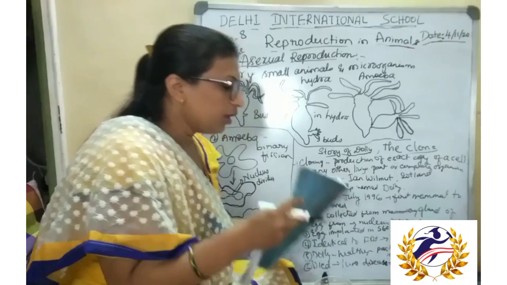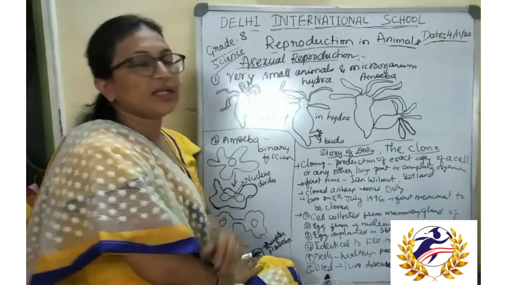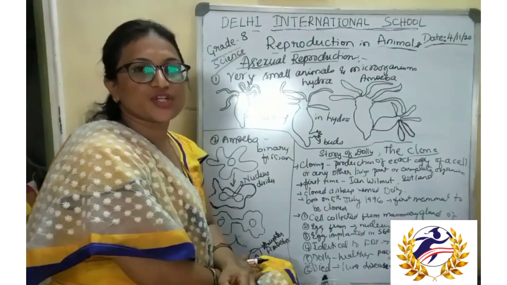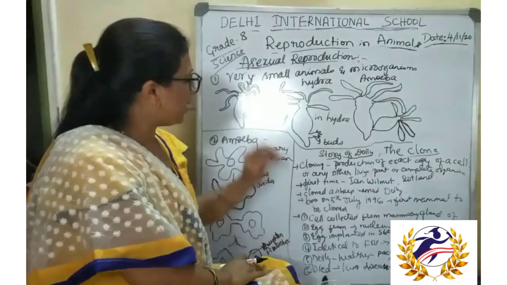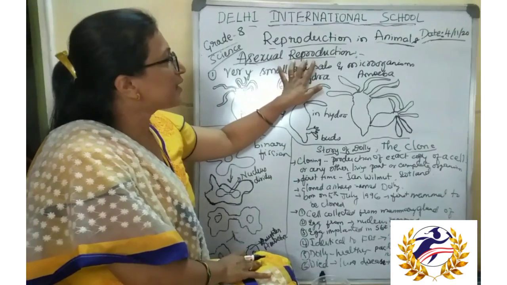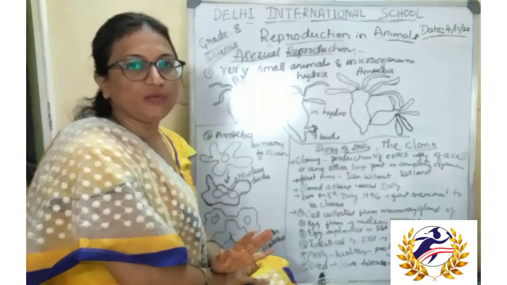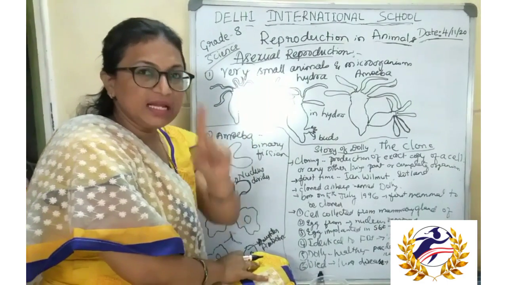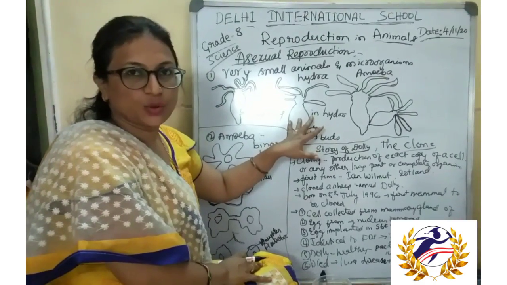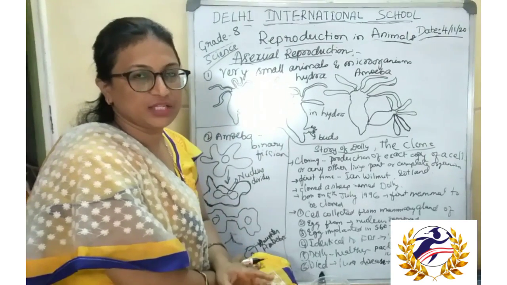Okay, so today we will start asexual reproduction in animals. Some animals, and some other organisms, microorganisms, also undergo asexual reproduction. Asexual reproduction is a type of reproduction where only a single parent is involved, and there is no variety in the offspring. There is no change in the characteristics of the offspring, because only one parent is involved.